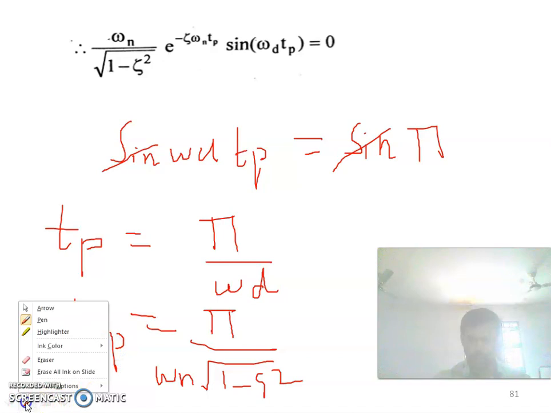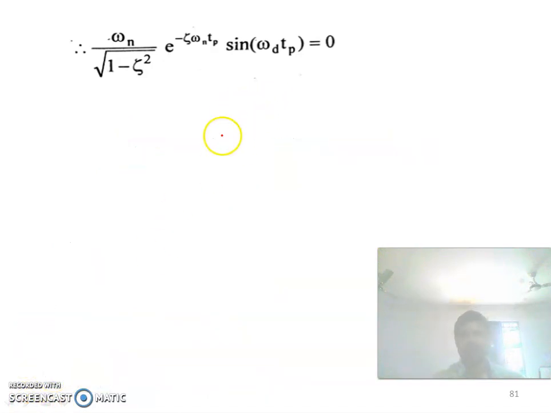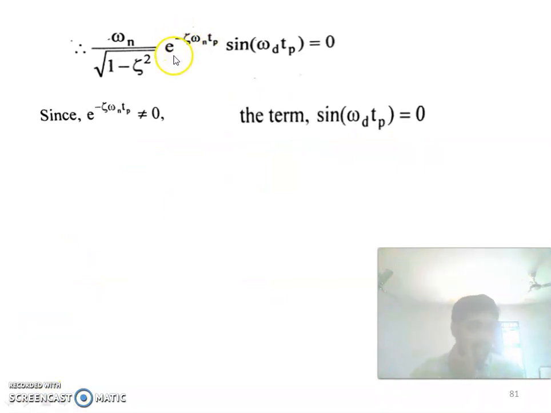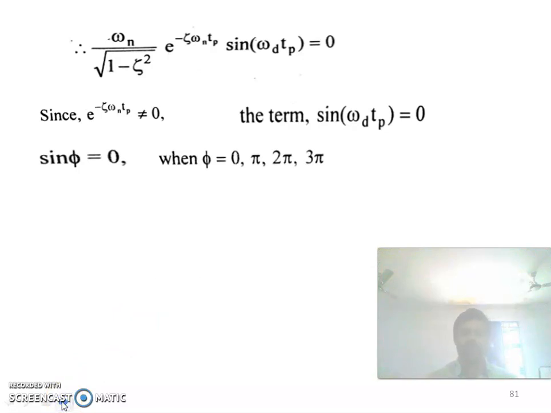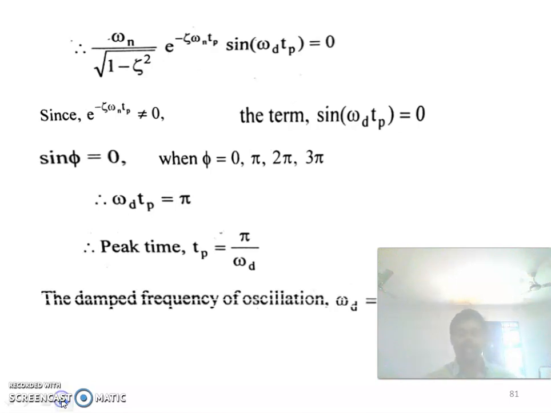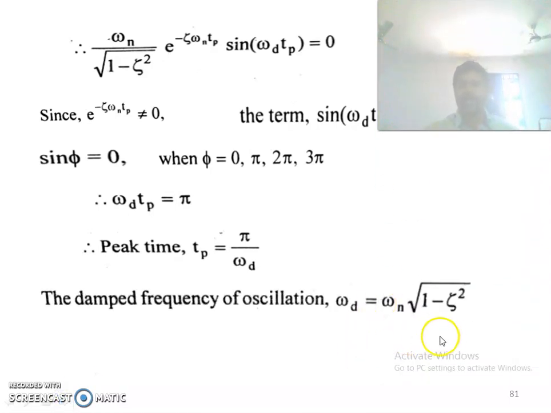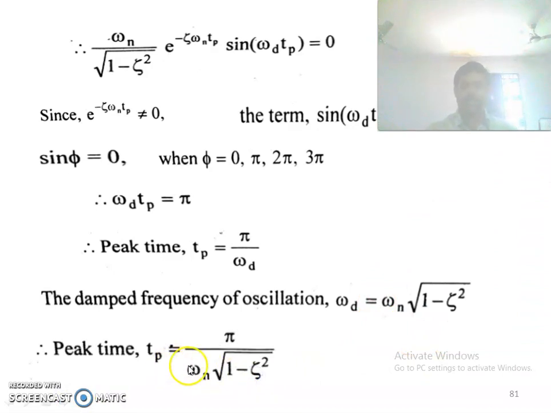Okay, so after this, the e to the power minus zeta omega n into Tp is not equal to 0. The only possibility is sin omega d Tp is equal to 0. So we know that sin phi is equal to 0, and phi can take the value 0, pi, 2 pi and 3 pi. Here we are taking sin pi is equal to 0. So we will be getting Tp is equal to pi divided by omega d. So omega d is nothing but omega n into root of 1 minus zeta square. So Tp is equal to pi divided by omega n into root of 1 minus zeta square. This is the expression for peak time.